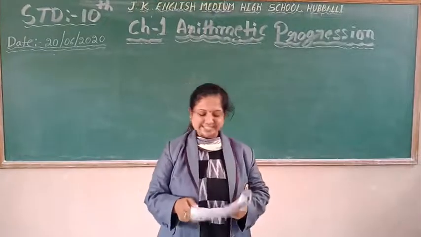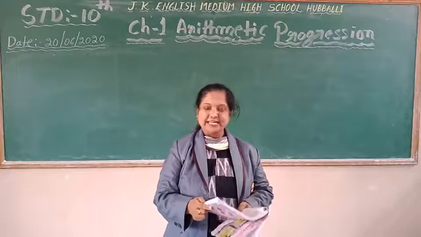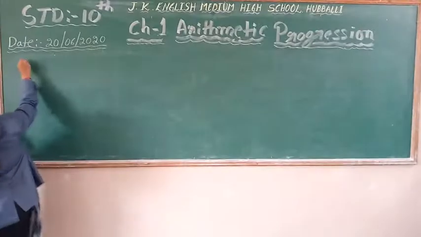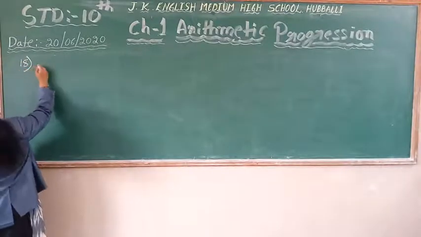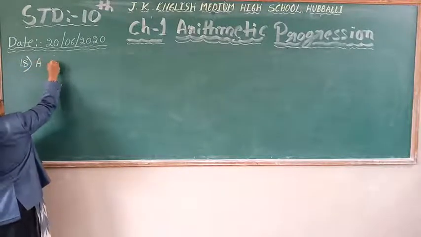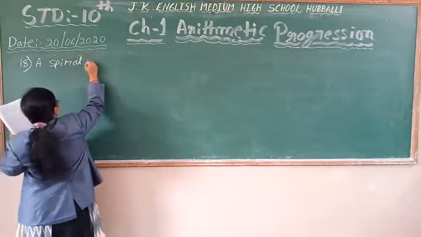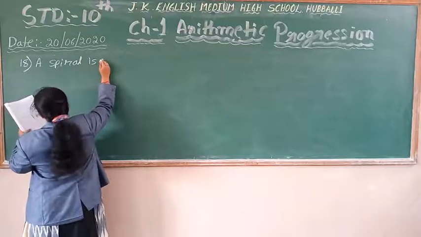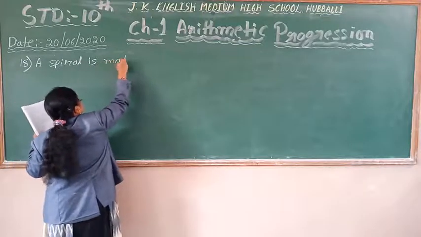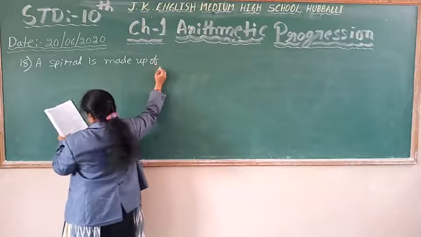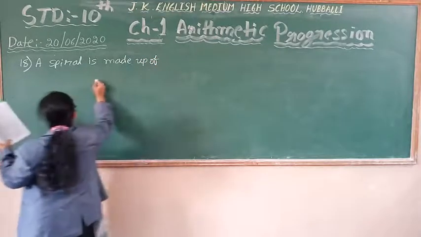Children, let us continue with the 18th question. I am going to write the 18th question on the board. The 18th question is: a spiral is made up of successive semicircles,